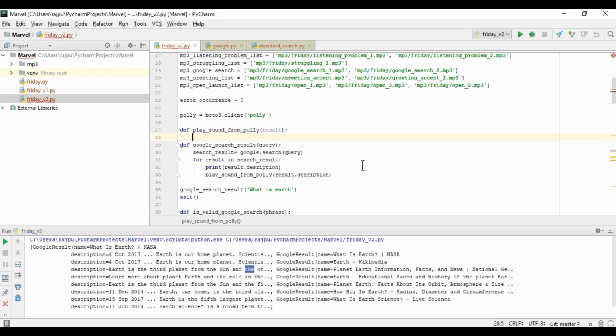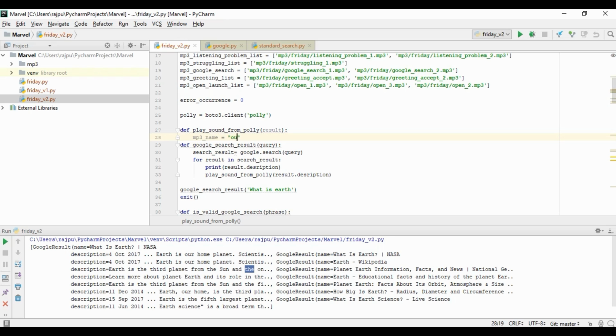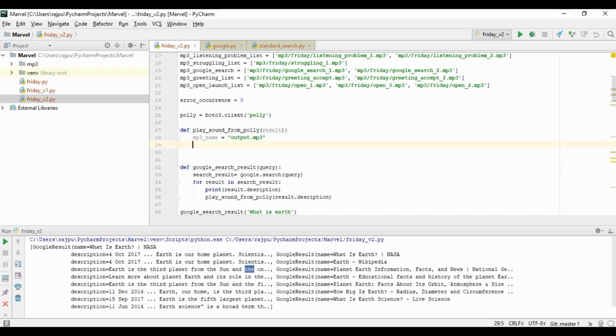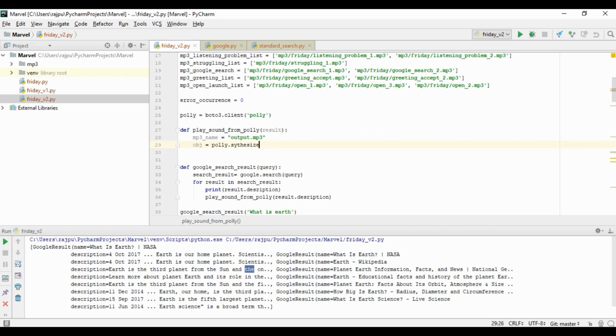So here, now I'm going to give a name to the mp3. The name will be output.mp3, and then we will have the object of polly.synthesize_speech, and then we will pass the text, which will be the result, and then the output format will be mp3.